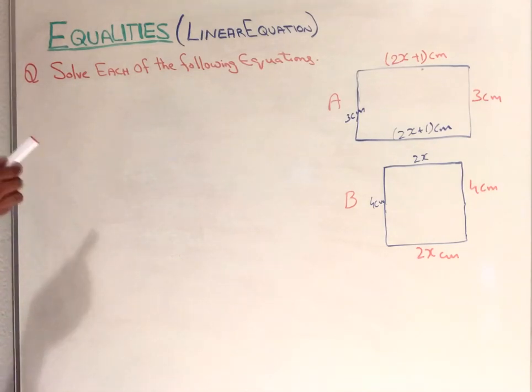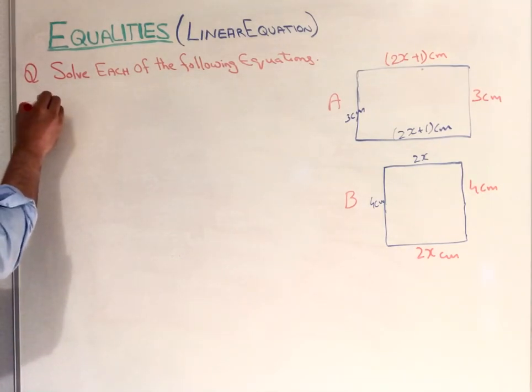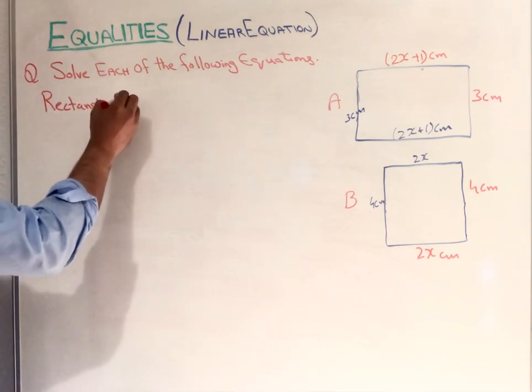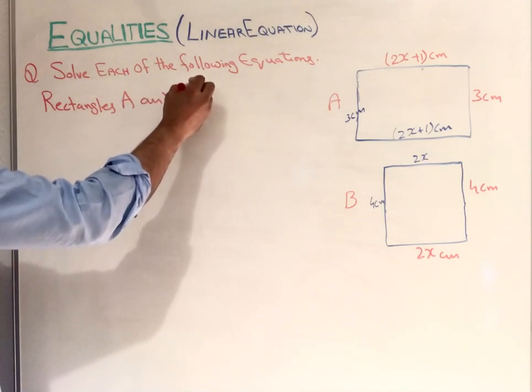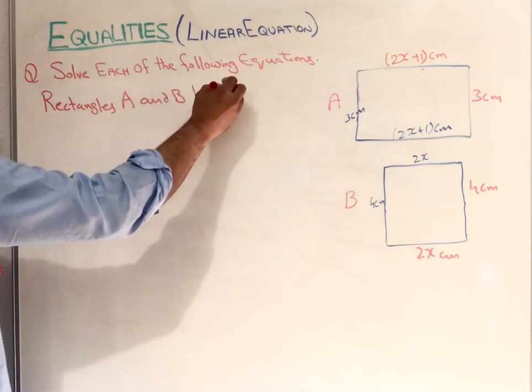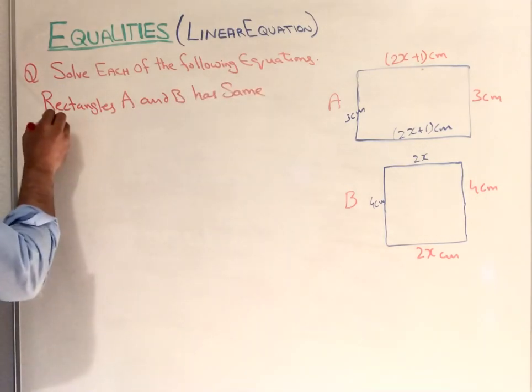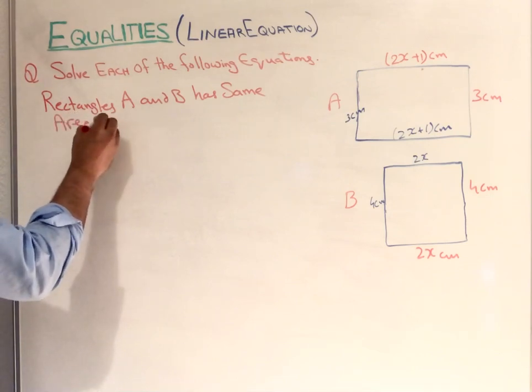They said that both rectangles A and B have the same area, or equal area.